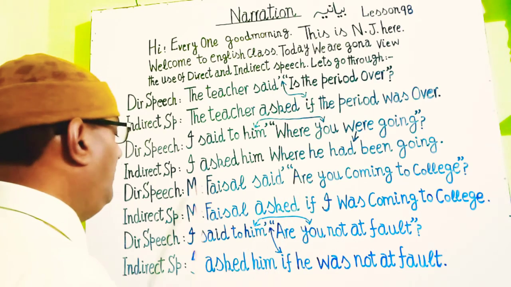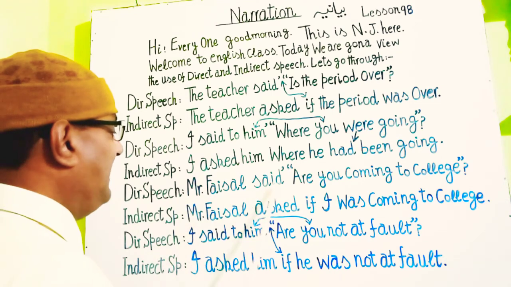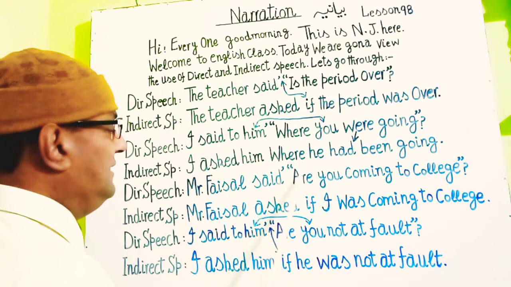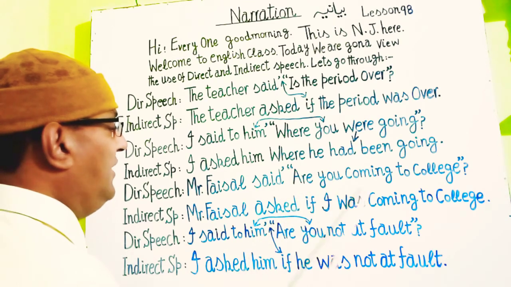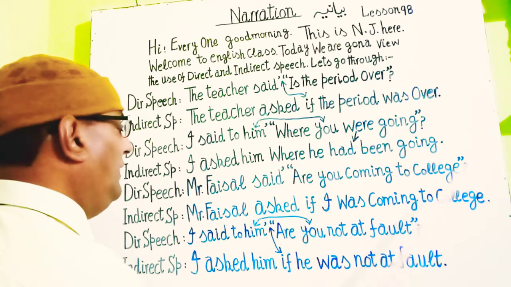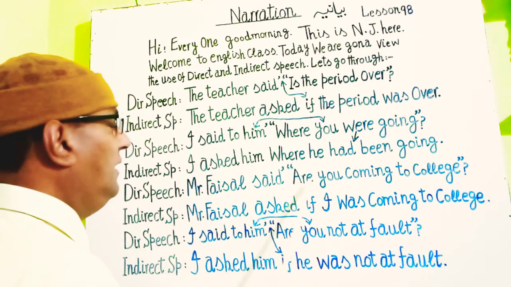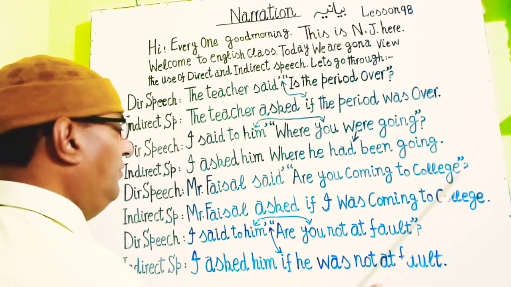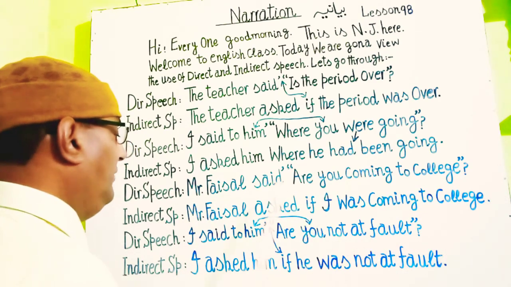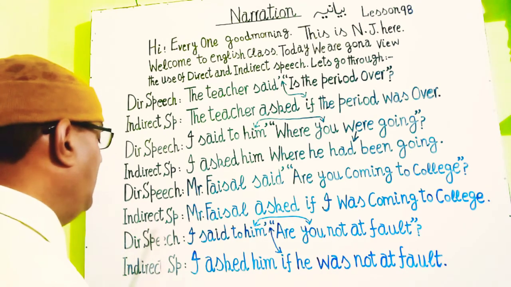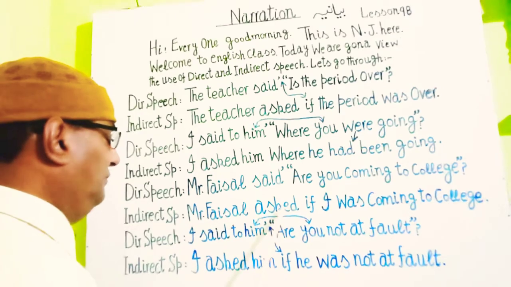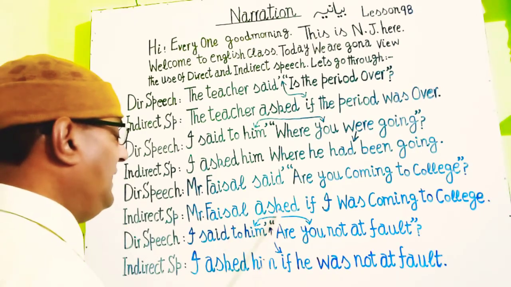So say again, Mr. Faisal said. This part of the statement is in the past, and inside the commas we have a present continuous tense: Are you coming to college? Mr. Faisal ने पूछा क्या आप कॉलेज आ रहे हो? Now we have to change this direct statement into an indirect statement. Here you see, guys, the indirect speech is Mr. Faisal asked. Said is converted to asked. Mr.